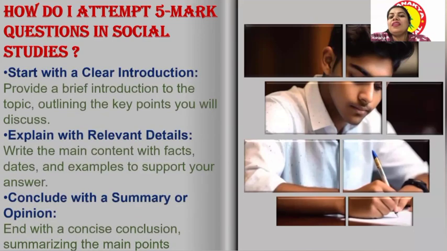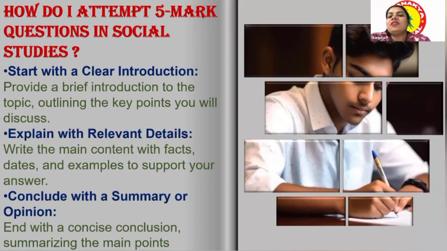For this, the main thing is clarity of the concept. If you know what is there, you have to write it in a very clear introduction first of all. The second thing, explain with relevant details. Whatever details you have in your mind, you have to explain on the paper. Then third, conclude with a summary or your opinion. For each and every battle there will be a winner, so you have to end it with a proper conclusion and also a proper summary. That is how you can achieve full marks, 5 on 5, in social studies.